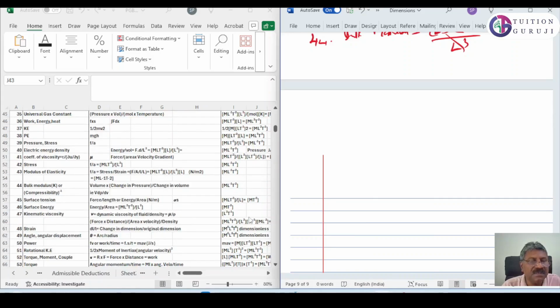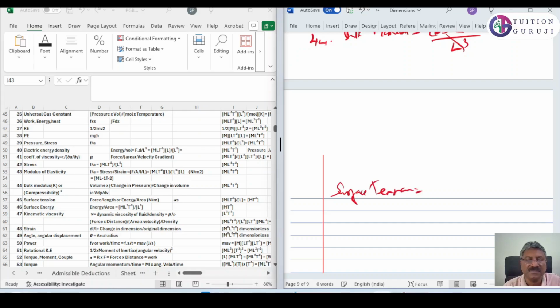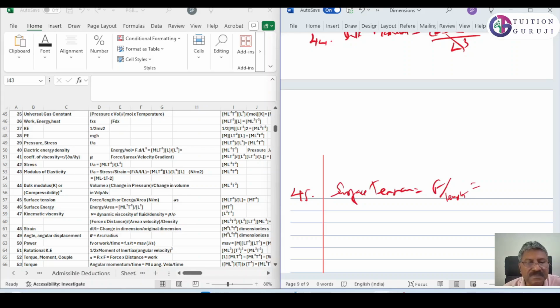Now next is surface tension, 45. Surface tension is force by length. Force is M L T raised to minus 2, divided by L. That is M T raised to minus 2.